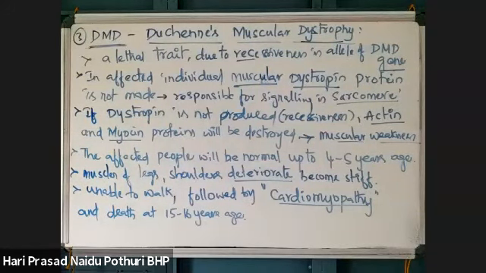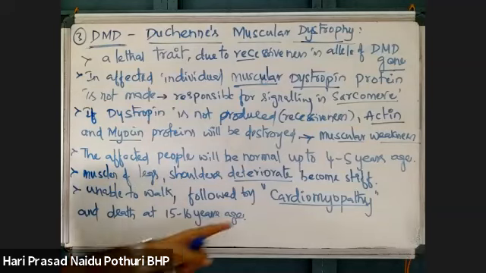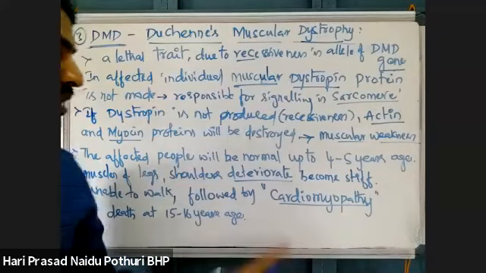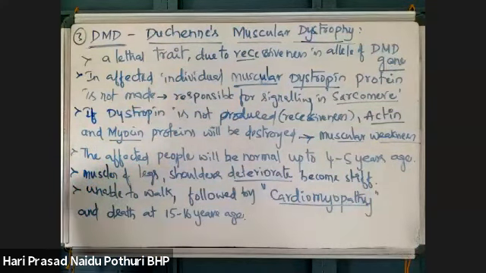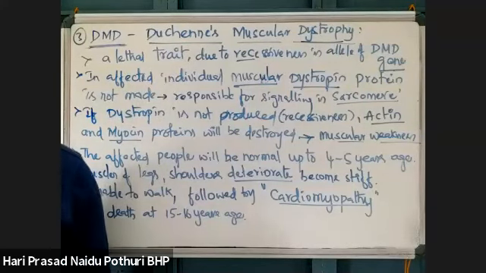After that, the muscle will become stiff, then the person cannot walk. That leads to cardiomyopathy also. Cardiomyopathy means after 15 to 16 years of age, the children will die.